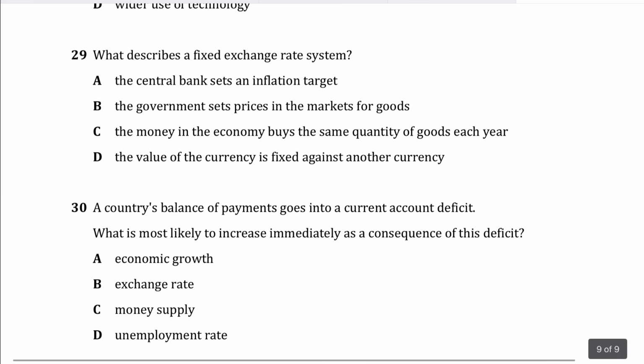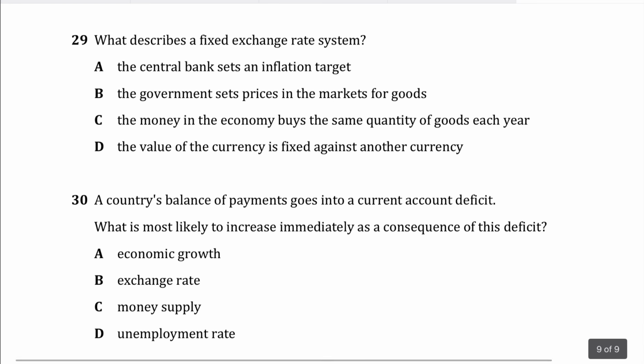Question number 29, which describes a fixed exchange rate system. In a fixed exchange rate system, the central bank maintains the currency at a set value relative to another currency, or relative to a basket of different currencies. So, what describes the fixed exchange rate? A is wrong because inflation targeting is a monetary policy objective, not the definition of a fixed exchange rate.